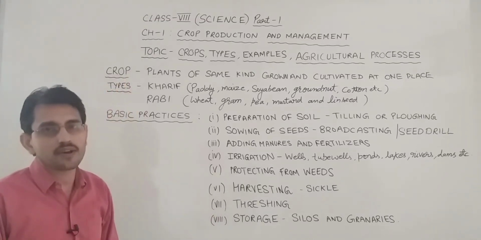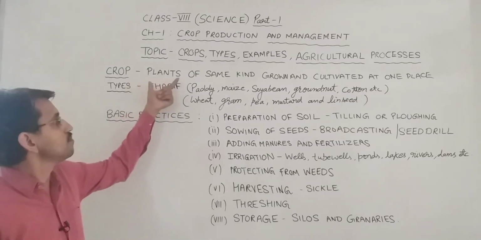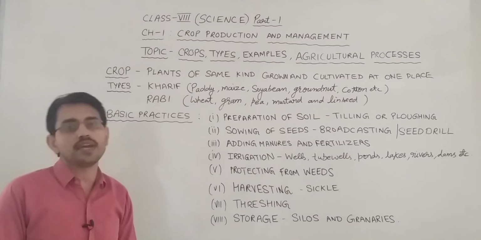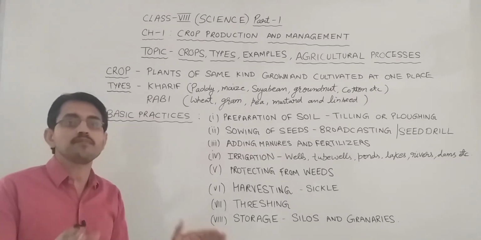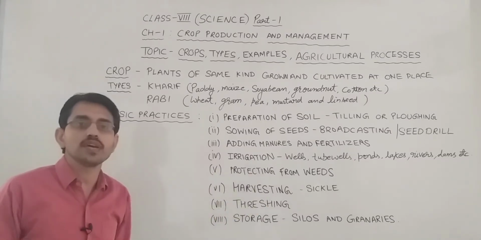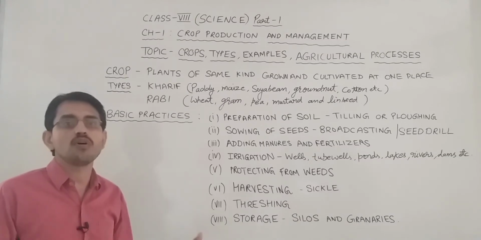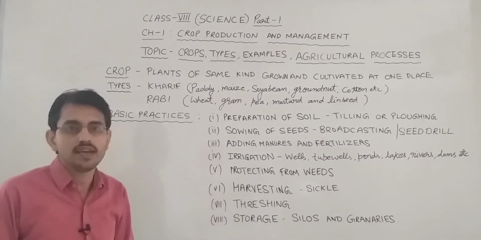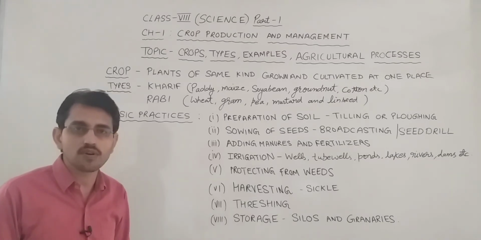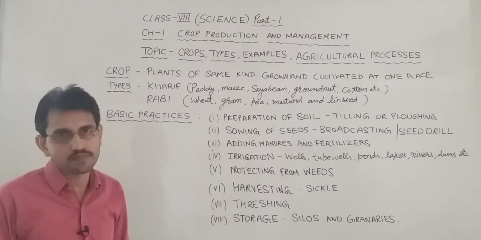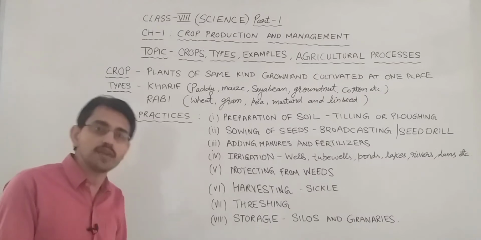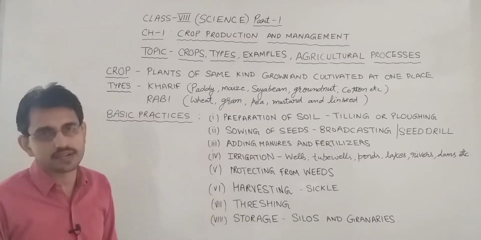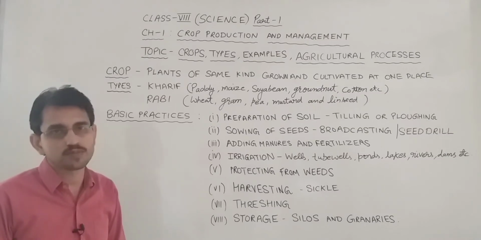What is meant by a crop? A crop means plants of the same kind which are grown and cultivated at one place. Plants of the same type means in a large area you can see only wheat. So that is called a wheat field, meaning the wheat crop. Similarly, in a large area if some vegetables or fruits are grown, that is also called a crop. So crop means plants of the same type which are grown and cultivated in a large area. This is what we call crops.